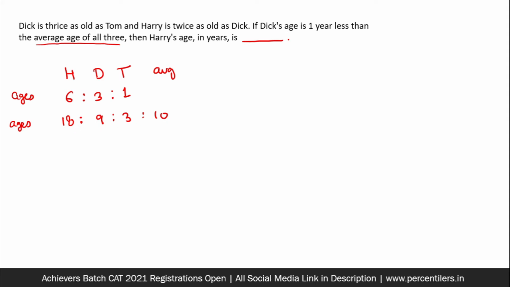The sole criteria for multiplying the above ratio by 3 was to get the average as an integer. My simple funda is try your best not to deal with fractions or decimals. As far as you can, deal with integers. You will be faster, quicker, and more accurate. Okay, so now we have the required ratio.